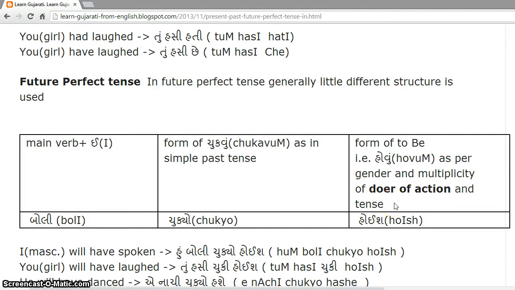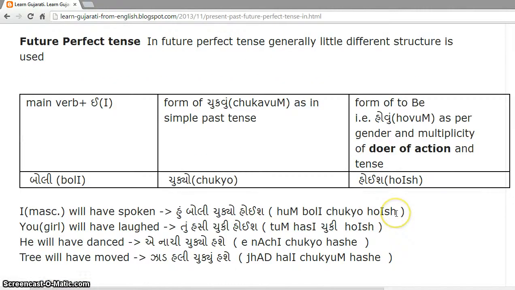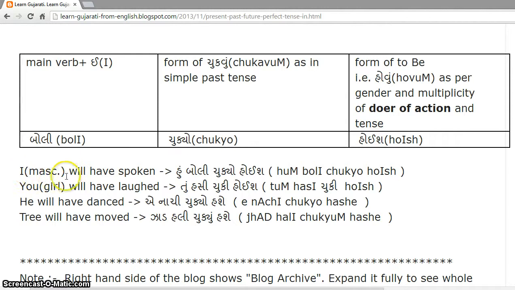So irrespective of whether the verb is sakarmak or akarmak, always the form of to be will be based on the doer of the action. So if a boy says, I will have spoken, हूँ बोली चुकियो होइश. To a girl, if you say, you will have laughed, तू हंसी चुकी होइश. He will have danced, ए नाची चुकियो हशे. Tree will have moved, झाड़ हली चुकियों हशे.